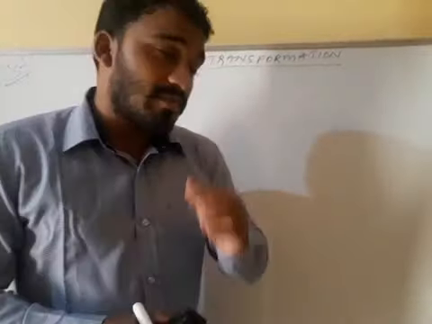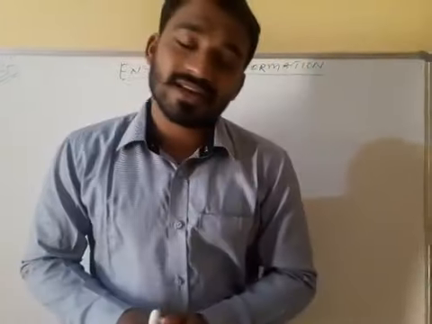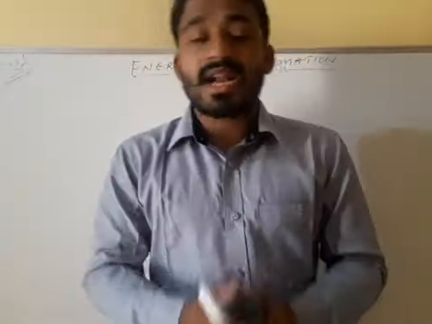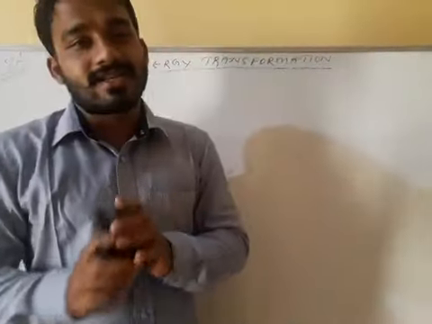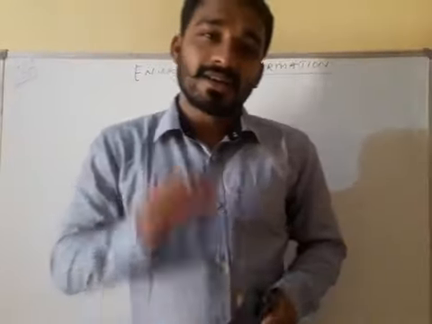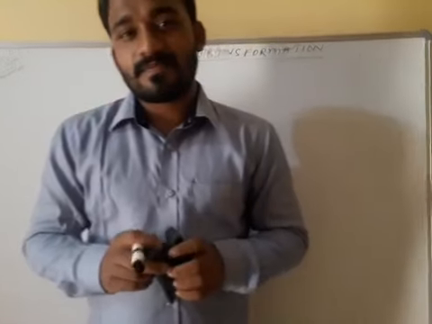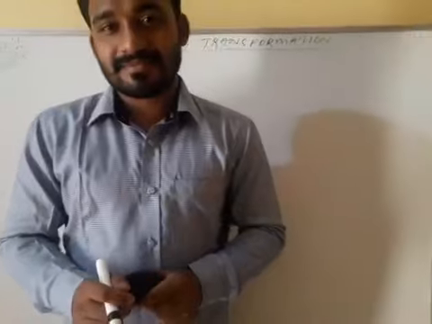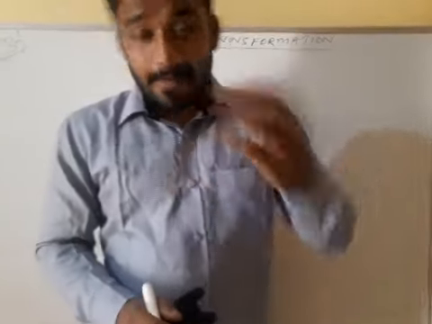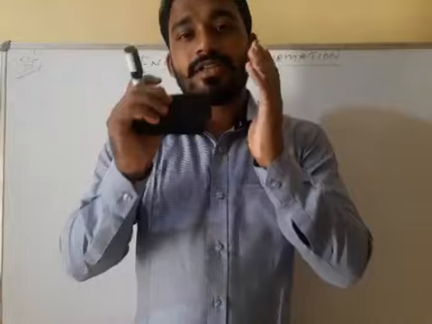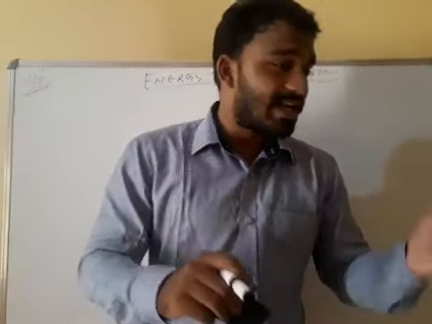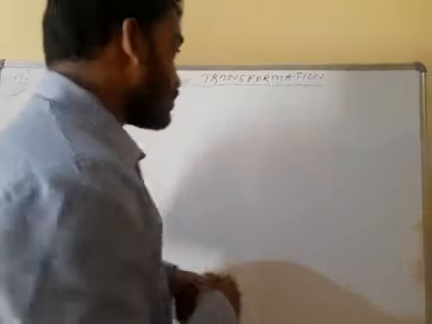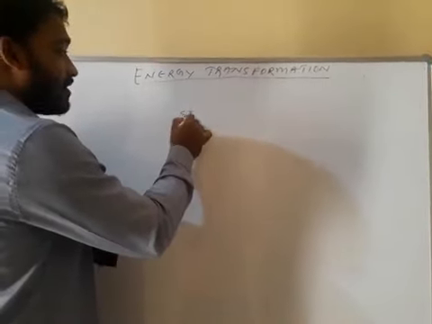In the previous class we discussed different forms of energy like sound energy, light energy, heat energy, chemical energy, potential energy, and kinetic energy. Both potential and kinetic energy are a part of mechanical energy. We also covered the definition of energy and the unit of energy, both CGS and SI unit. Clear? Understood?